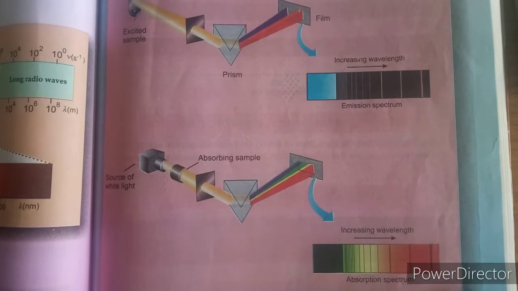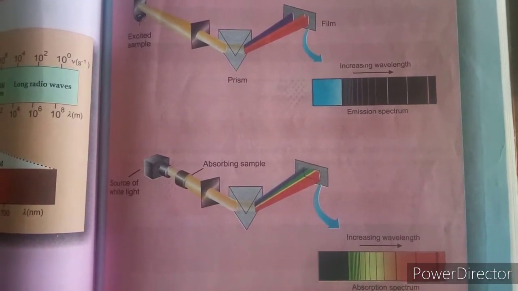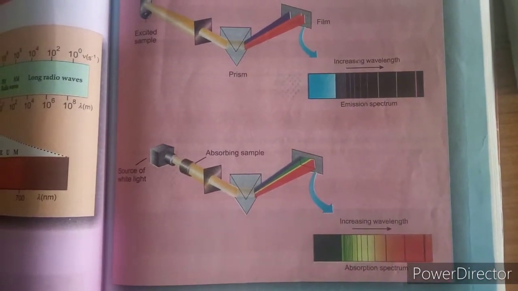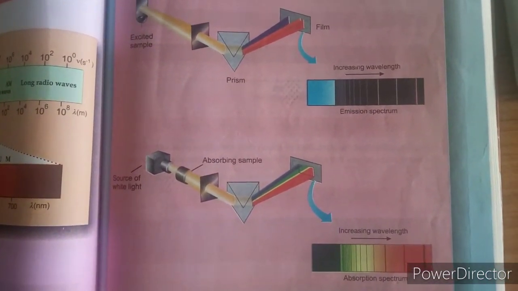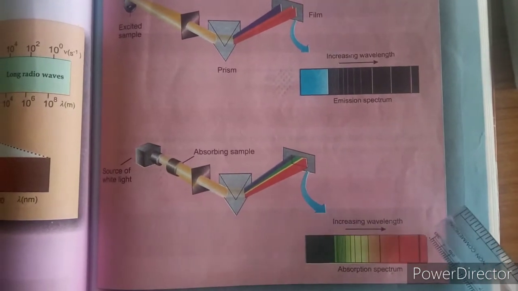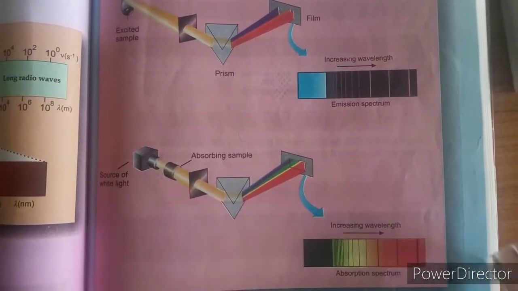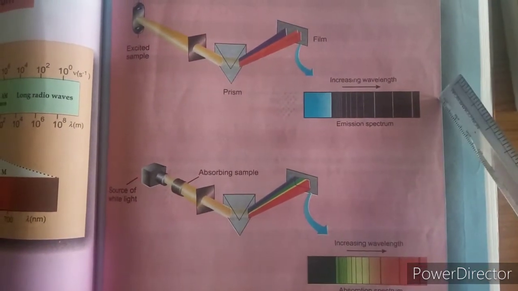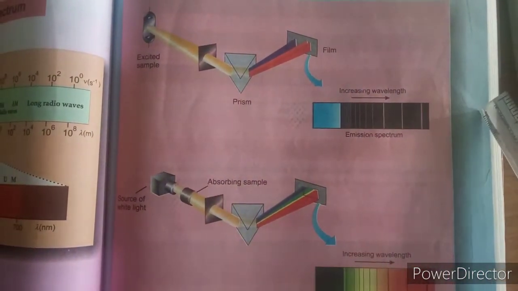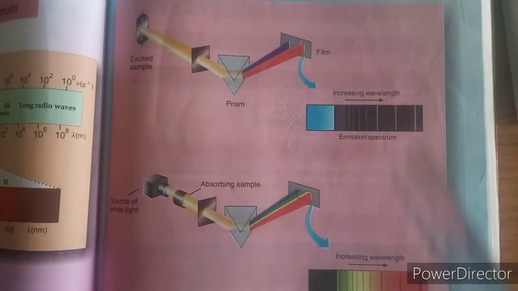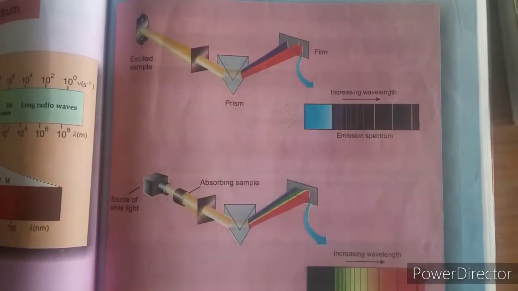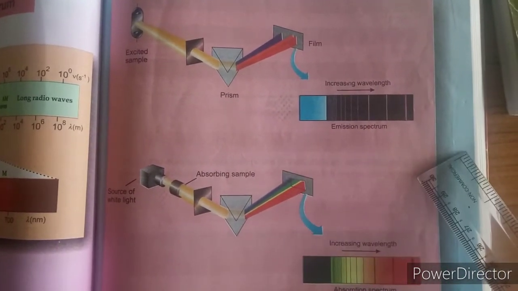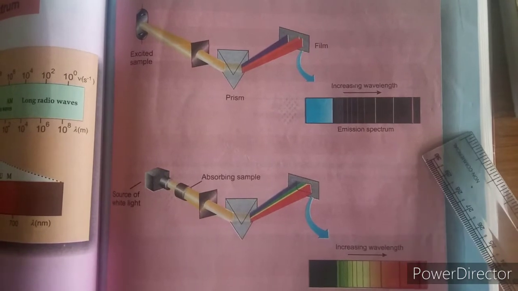These dark lines represent that these rays are absorbed by the atoms or molecules. That means the wavelengths of the rays which are absorbed correspond to these portions which are represented by dark lines. This one is the emission spectra, where in between the dark portion some different color lines can be seen. So this is also called line spectra. Separate lines are visible in between the dark portion.